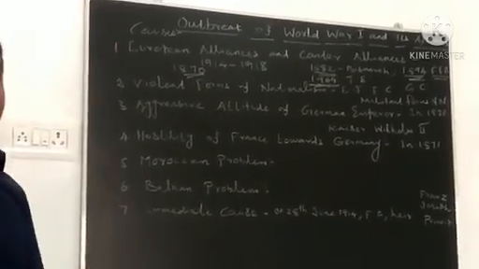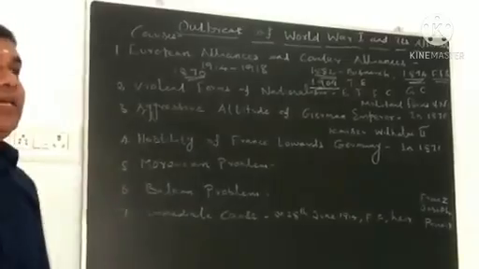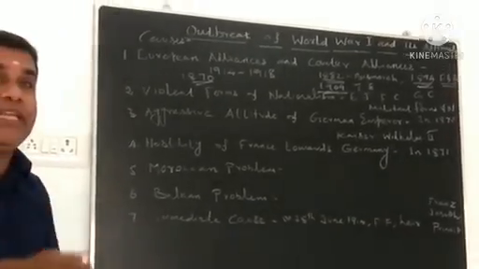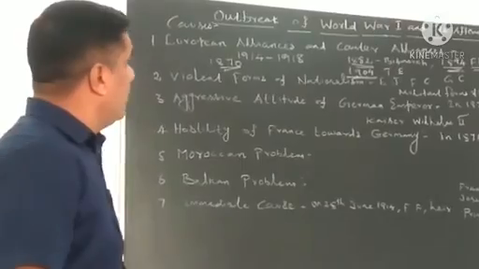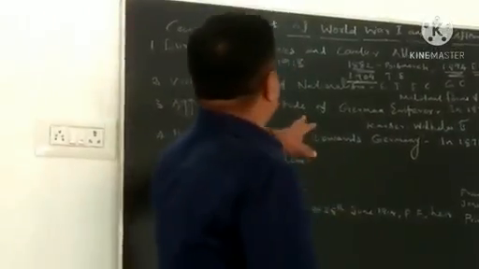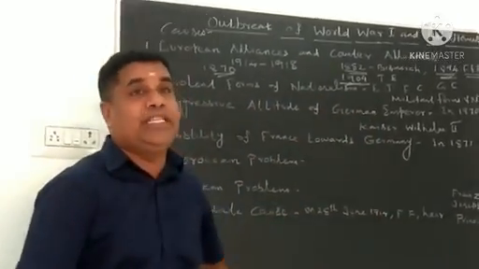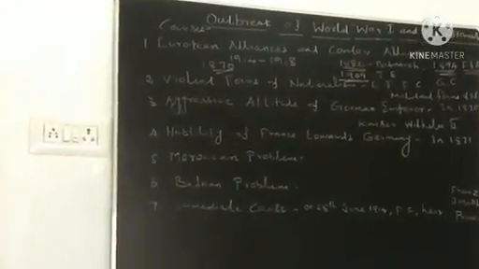Each country, for example Italy for Italians, Germany for Germans, like that. They had love for their own country and hatred for other countries. So nationalism was followed during that time.